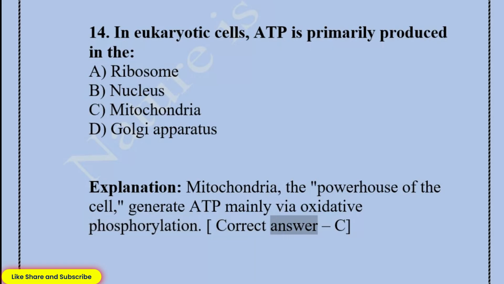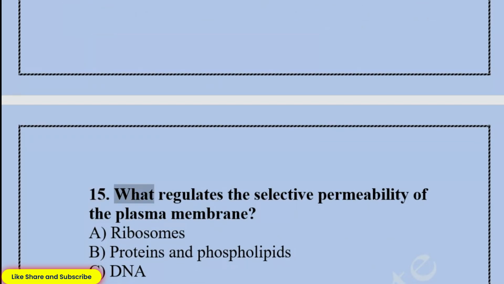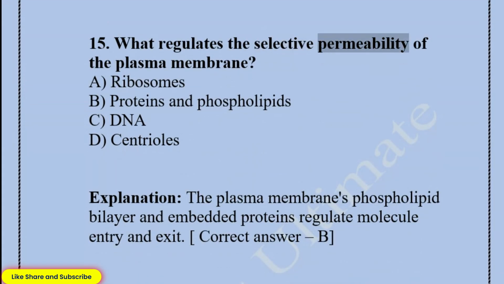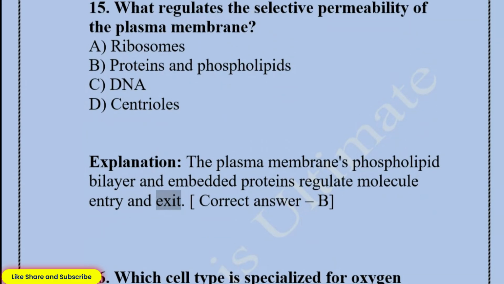Correct answer, C. 15. What regulates the selective permeability of the plasma membrane? A. Ribosomes. B. Proteins and phospholipids. C. DNA. D. Centrioles. Explanation: the plasma membrane's phospholipid bilayer and embedded proteins regulate molecule entry and exit.